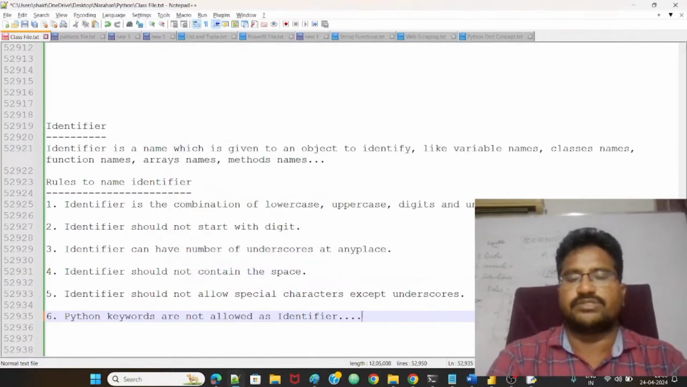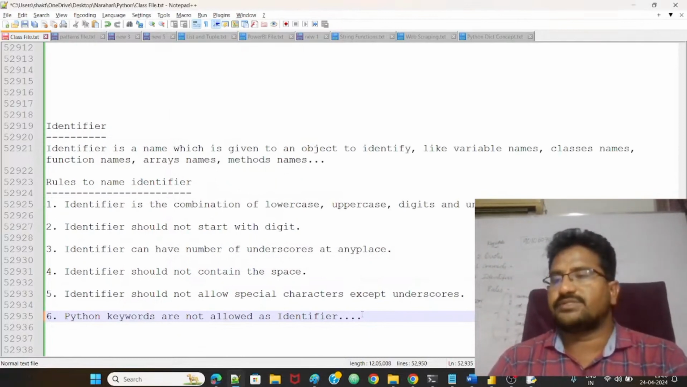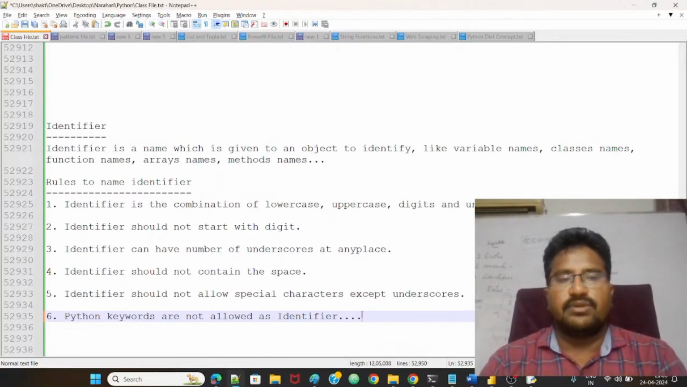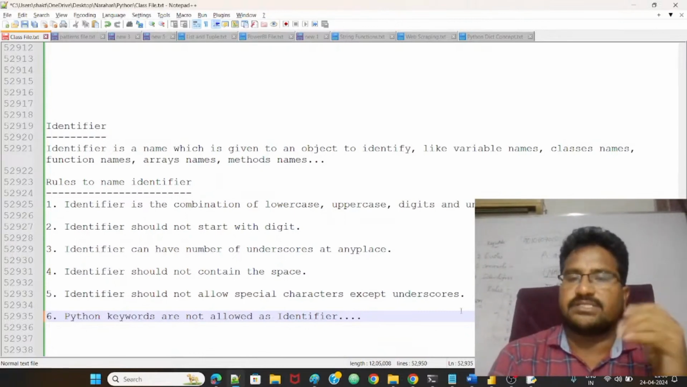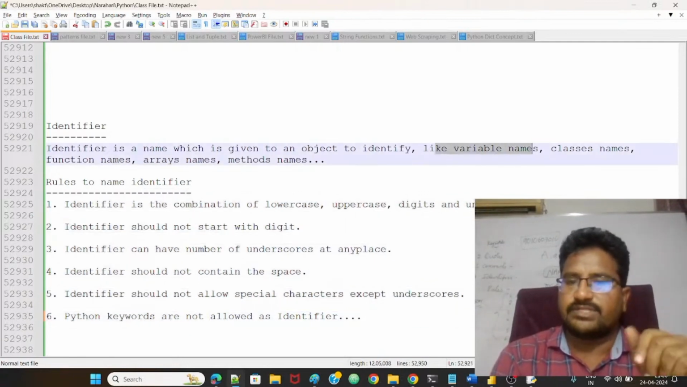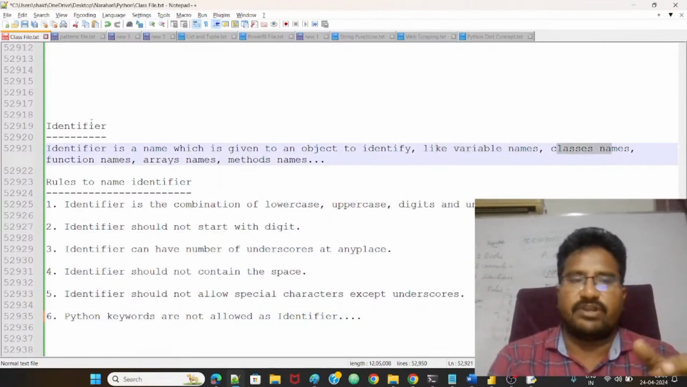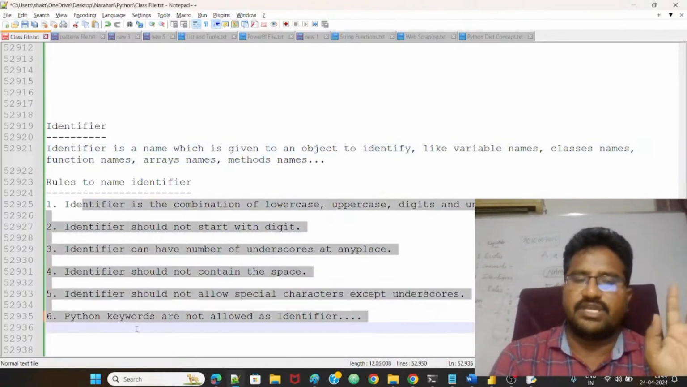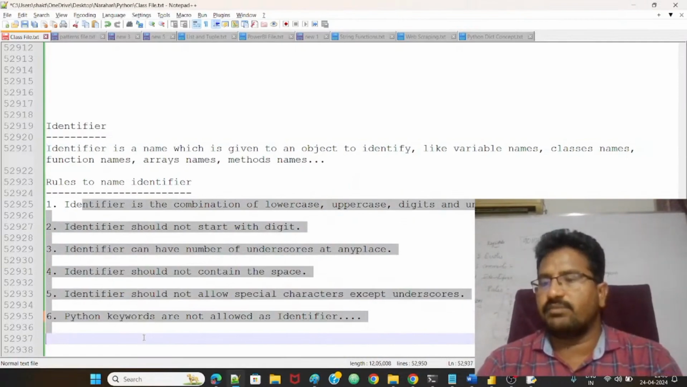So there are some rules, guys. We have to follow these rules to give a name for any object. The same rules we should follow for variable names, class names, function names, array names, and method names. For all the names we use, we follow the same rules only.